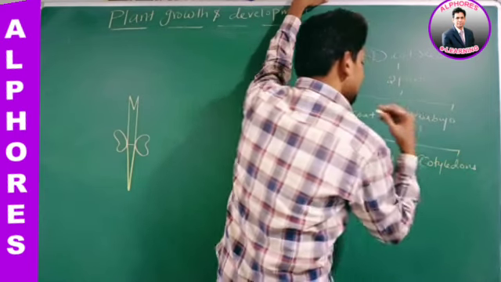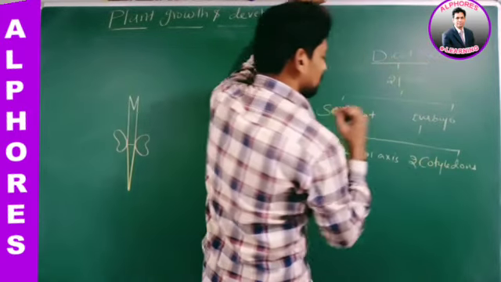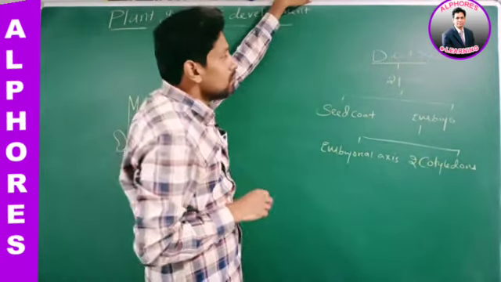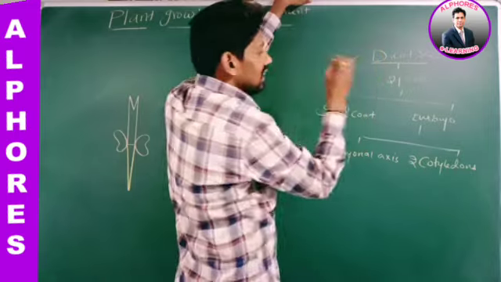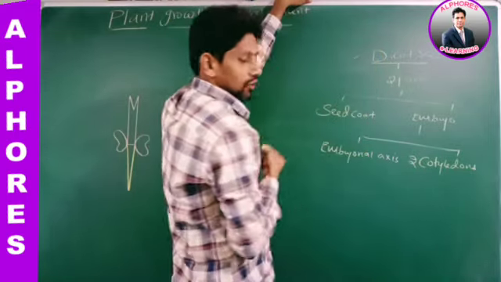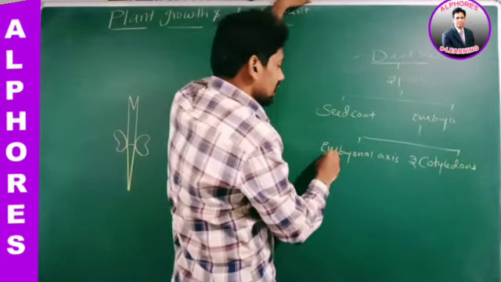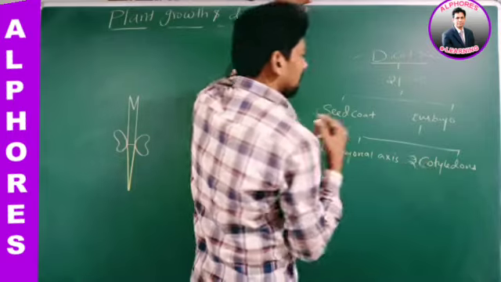Cotyledons. As it is a dicot seed, how many cotyledons are present? 2 cotyledons are present. Therefore, a dicot seed contains how many parts? 2 parts. What are they? Seed coat and embryo. Embryo with how many parts? 2 parts. Embryonal axis and 2 cotyledons.